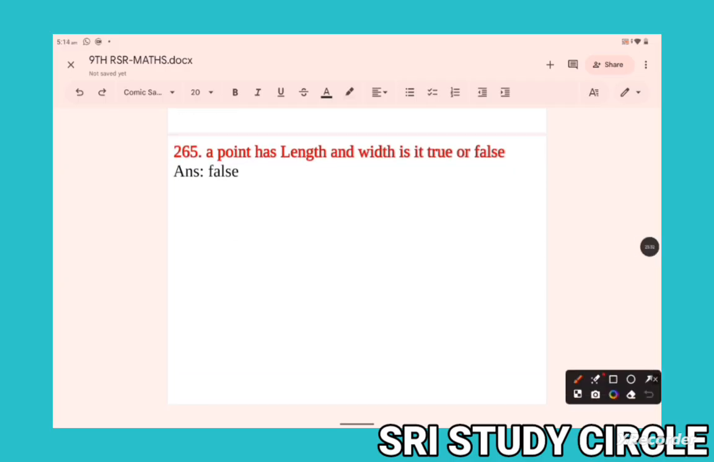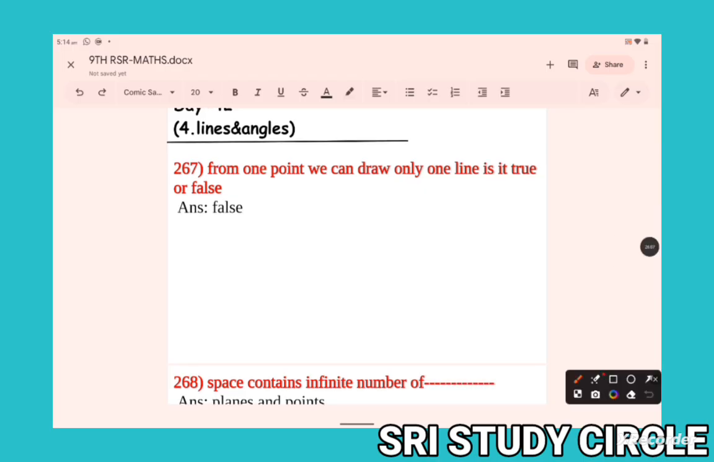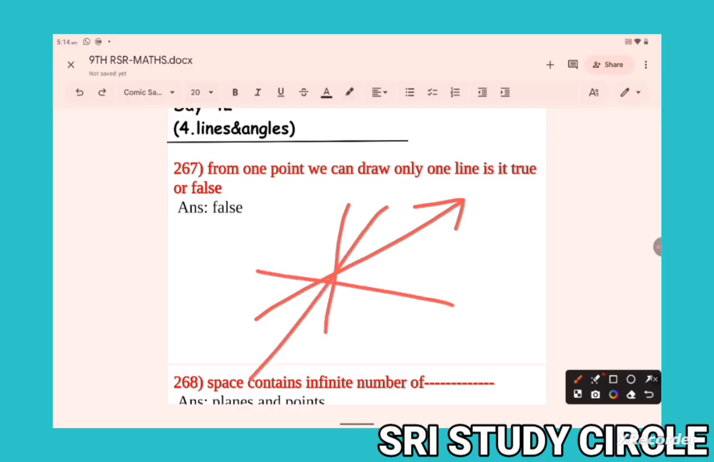A point has length and width. Is it true or false? No. It has no length, no width. So false is the right answer. From one point we can draw only one line. Is it true or false? No, false. How many lines can we draw here? Infinity, not one. Therefore, this is the false answer.